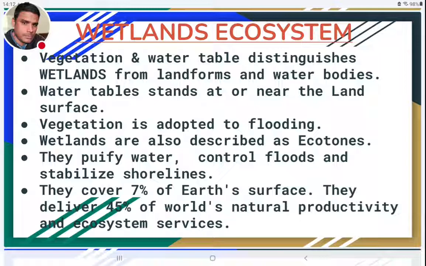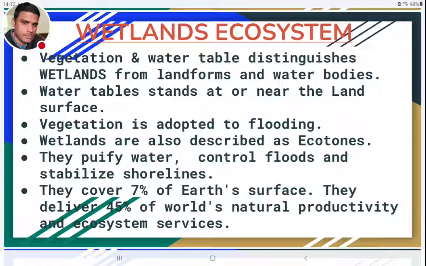And they cover just 7% of the earth's surface. Out of the total surface of the earth, only 7% is covered by wetlands, but they deliver 45% of the world's natural productivity. So 45% of the natural productivity.